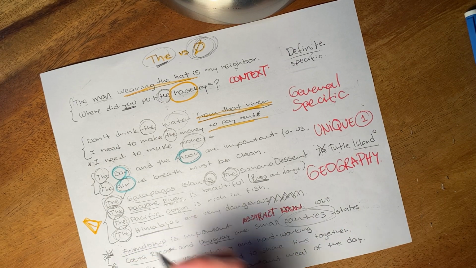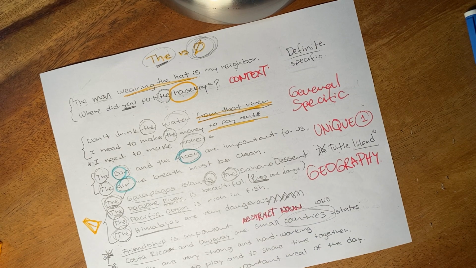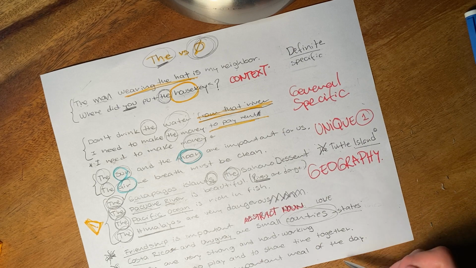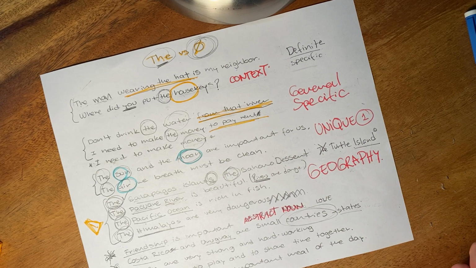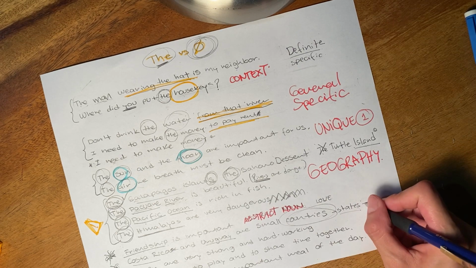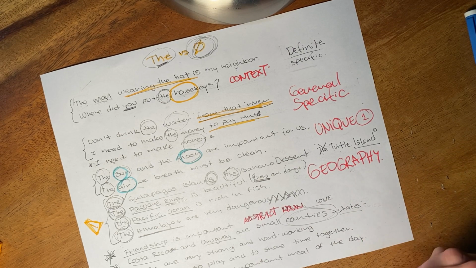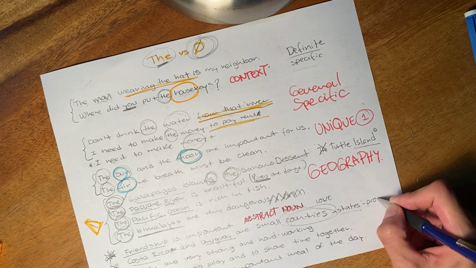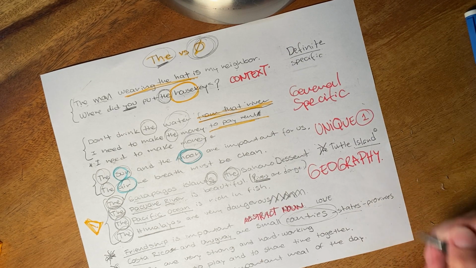We don't need it. We don't say the Costa Rica, right? We say Costa Rica and Uruguay. Same thing for states. We don't say the Alajuela, right? We don't say the Buenos Aires, states or provinces. We don't say the California, right? So for states or provinces, or even towns, we don't use the article.